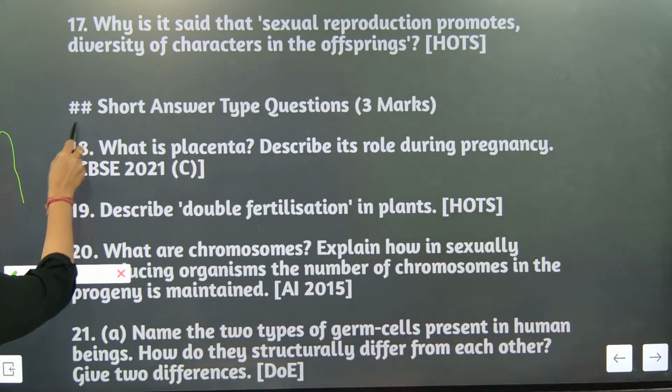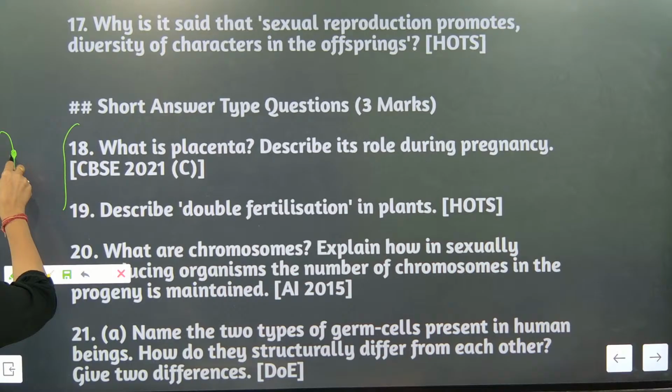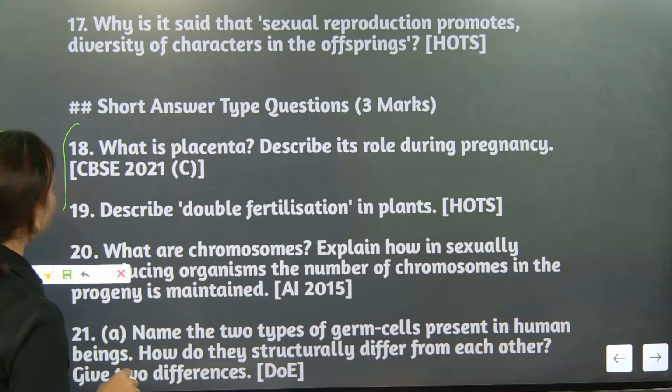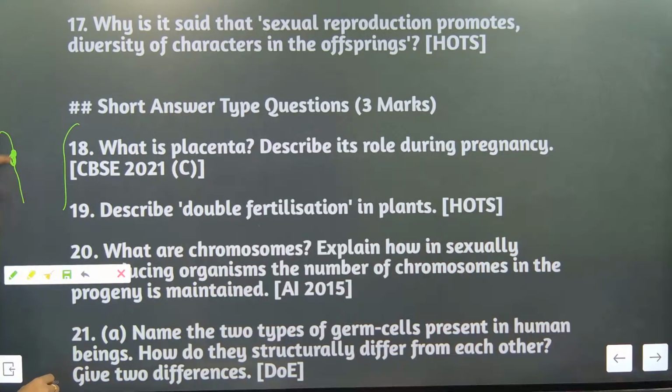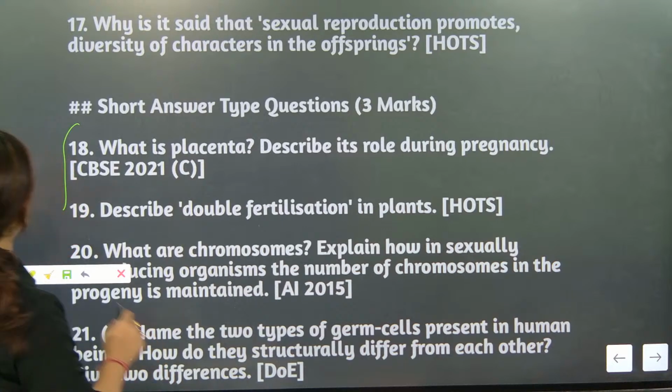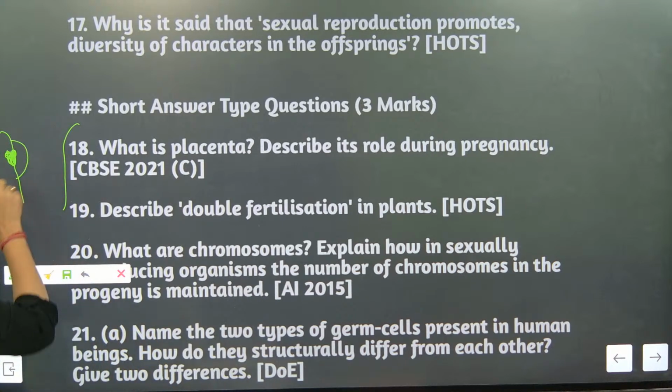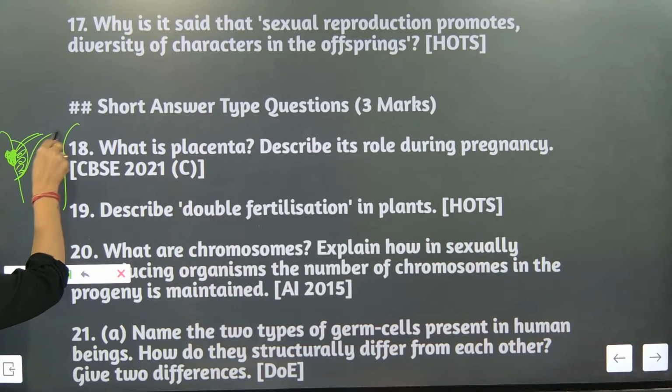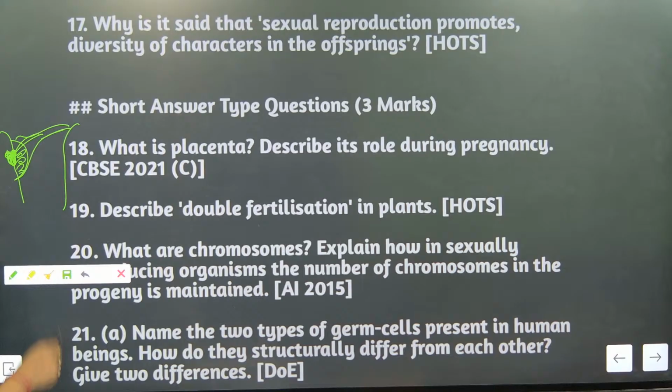So you must be knowing that once the zygote is falling in the uterus, what will happen? Exactly, the egg will break and it will get connected to the inner wall, the endometrium wall. So in this endometrium wall, the child will be growing. Now this part, these shaped structures will be there, and it will be making the umbilical cord.